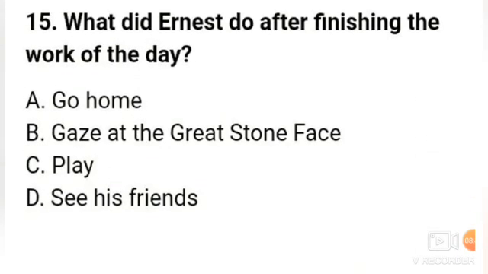Number 15. What did Ernest do after finishing the work of the day? Go home, gaze at Great Stone Face, play, see his friends. So after finishing the work of the day, Ernest gazed at Great Stone Face. Means the correct answer of this question is option B.